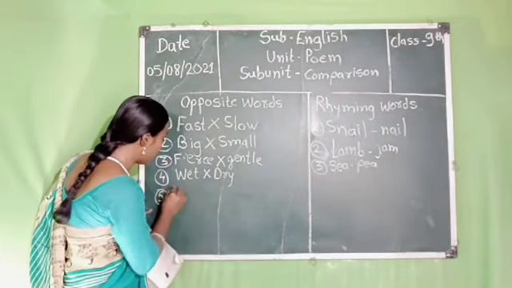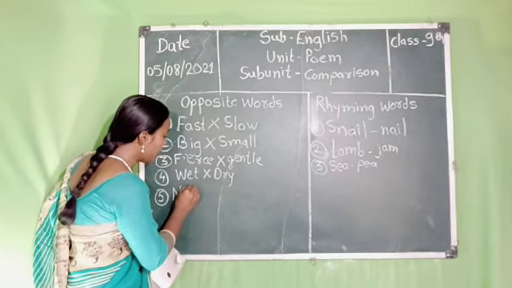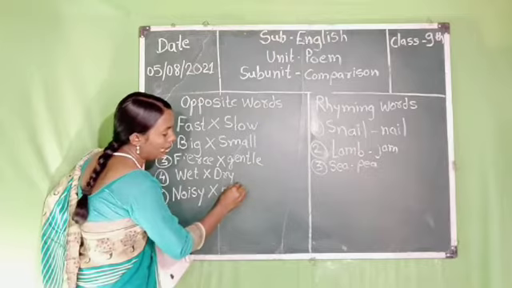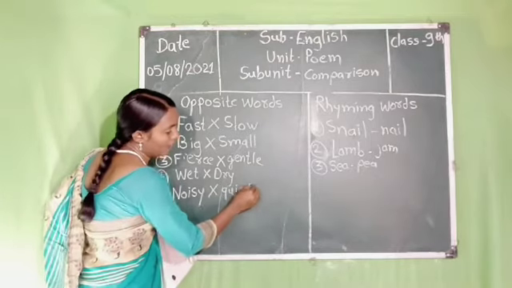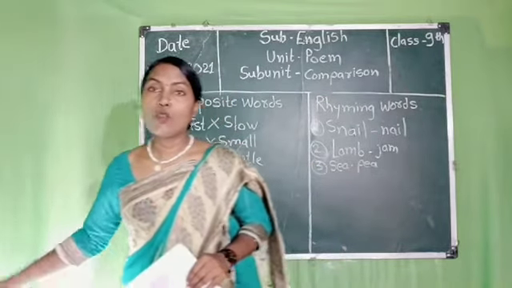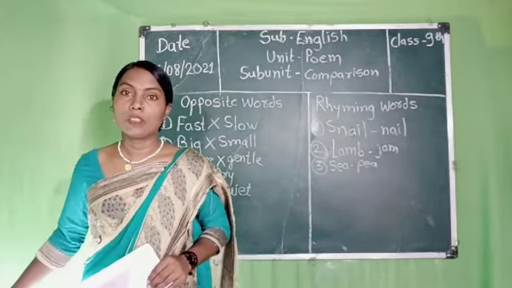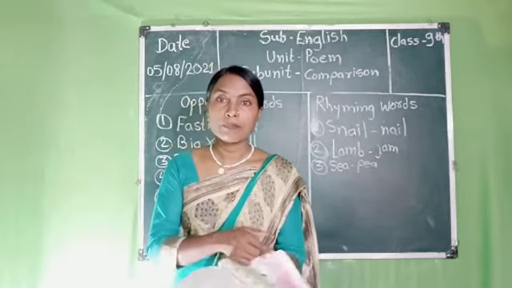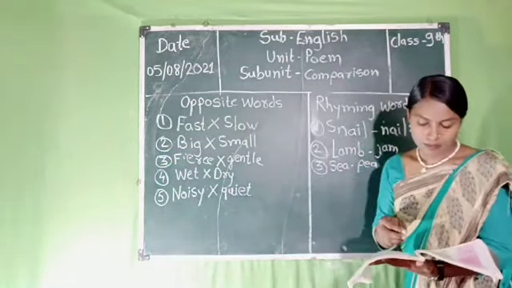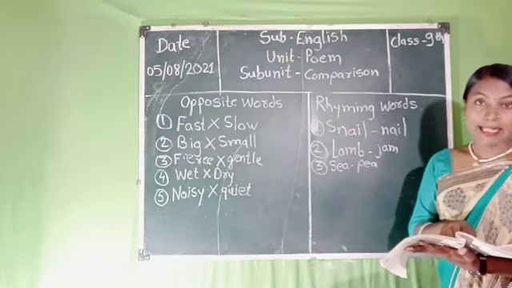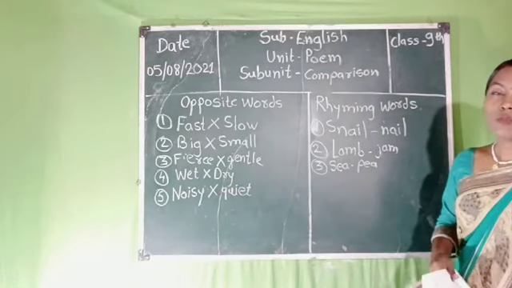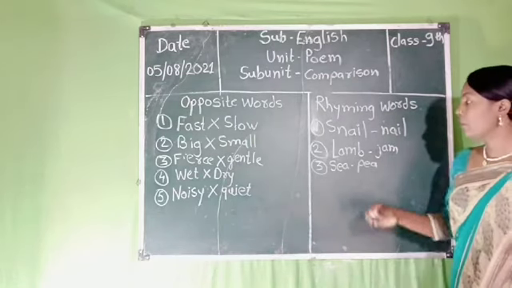Number 5, that is noisy, N-O-I-S-Y. Opposite, Q-U-I-E-T, quiet. That means there is no sound. Okay, so it is quiet. Next one, students, is cool and warm.